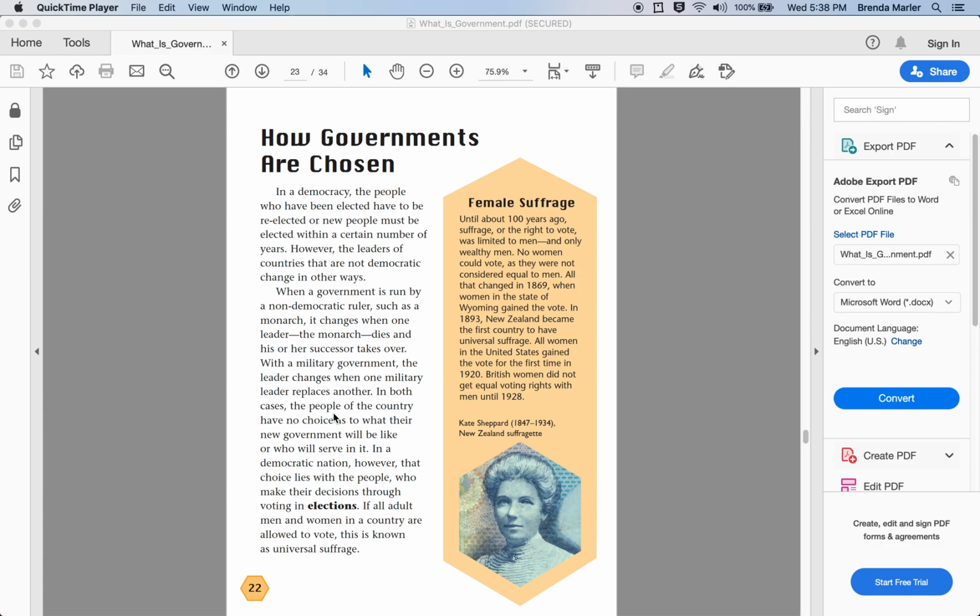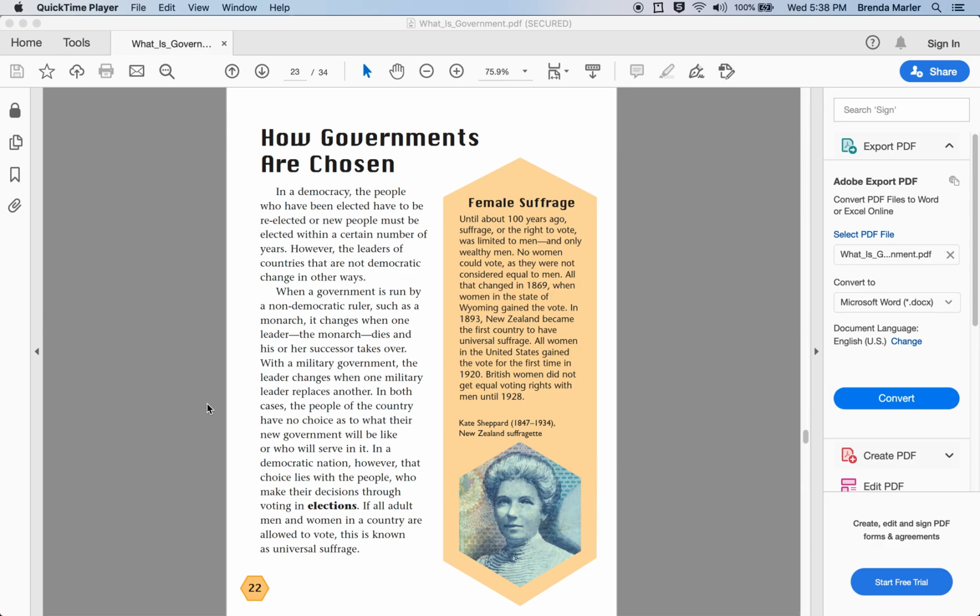When a government is run by a non-democratic ruler, such as a monarch, it changes when one leader, the monarch, dies and his or her successor takes over. With a military government, the leader changes when one military leader replaces another. In both cases, the people of the country have no choice as to what their new government will be like or who will serve in it.